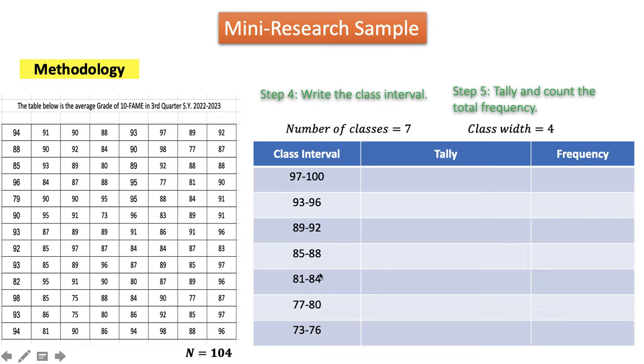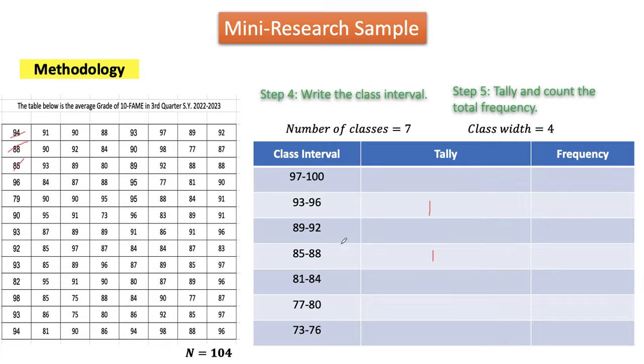80 plus 4 is 84. Plus 4 is 88. Plus 4 is 92. Plus 4 is 96. Plus 4 is 100. And we're done with our class intervals. Next is to tally the data in our table. So in here, 94 is located in this class. Then 88 is located in here.